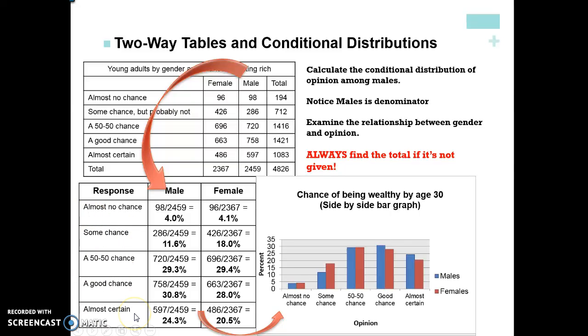So let's just take a minute and look at our slides with our young adults and our opinions about getting rich. All right, is there an association? Is there not an association? If we take a look at this, male and female pretty much have the same opinions about whether or not they can get rich. About 30% of them think there's a 50-50% chance. About 30% also think there's a good chance, and about 20 to 25% think it's almost certain. So we cannot use the fact that they are male or female to help predict what their opinions are going to be about getting rich. So in this case, we would say there's no association between the two variables.